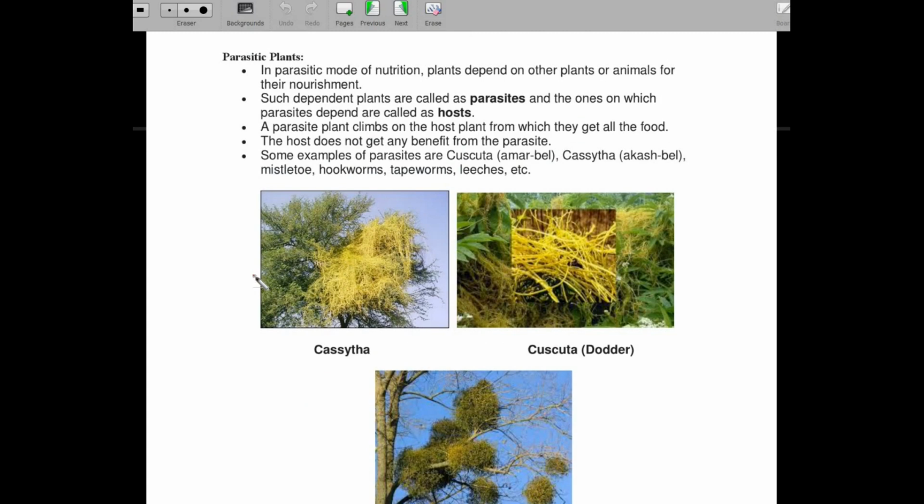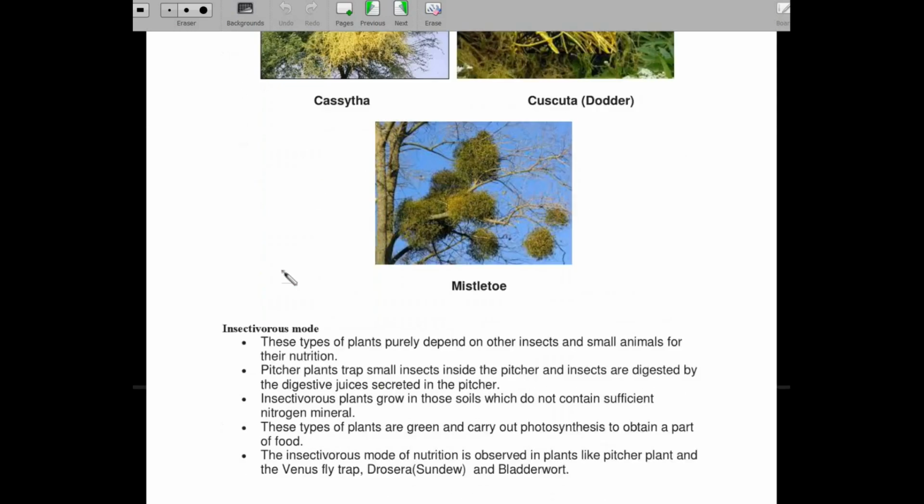So in the parasitic mode of nutrition, we see that the plants are dependent on other plants or animals, and those dependent plants are called parasites, and the plants on whom parasites are dependent are called hosts. Examples are Cuscuta, Hyacinth, Mistletoe.